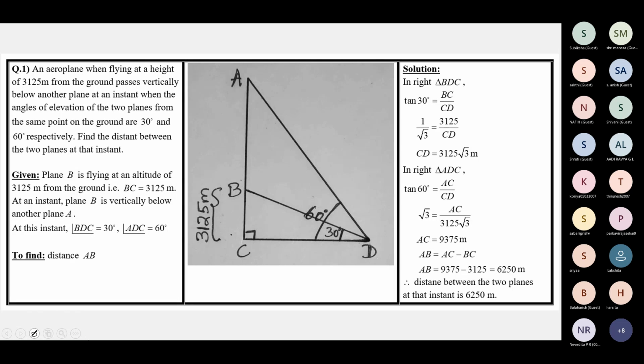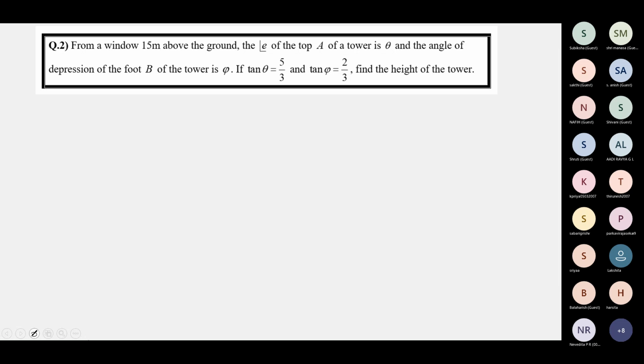All right, children. Next question. Again, a test question. From a window 15 meters above the ground, this is the angle of elevation, okay, symbolically. The angle of elevation of the top A of a tower is theta, and the angle of depression of the foot B of the tower is phi. If tan theta is equal to 5/3 and tan phi is equal to 2/3, find the height of the tower.